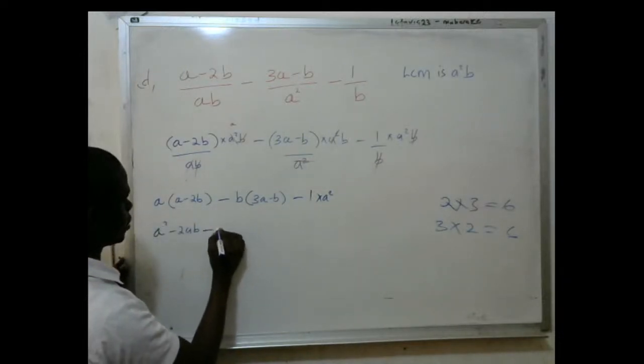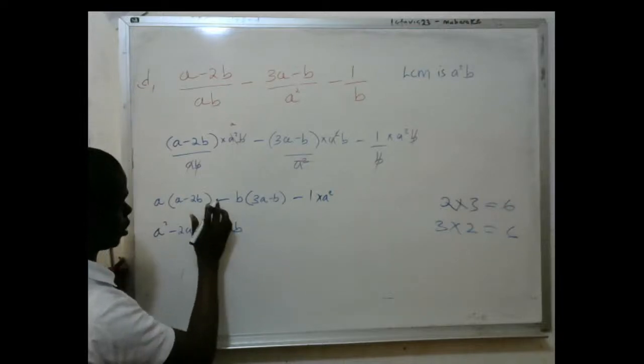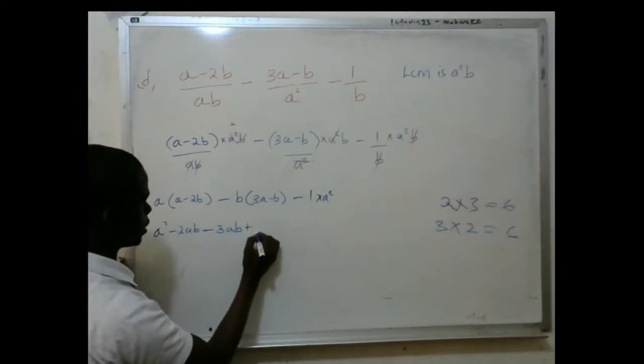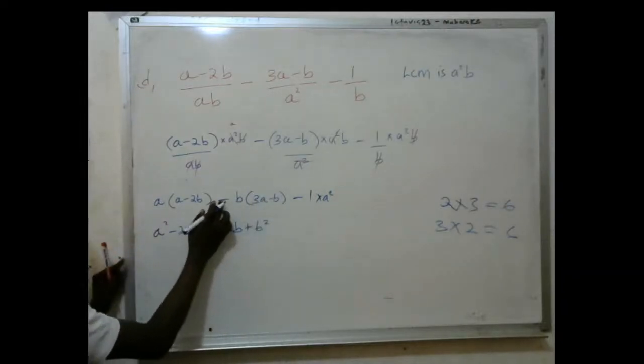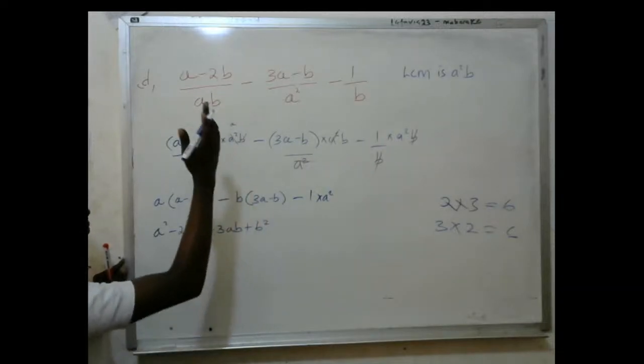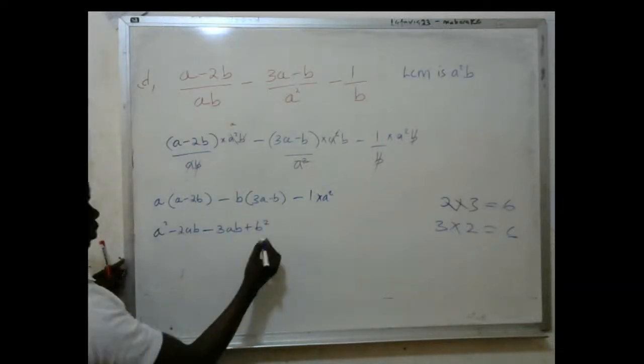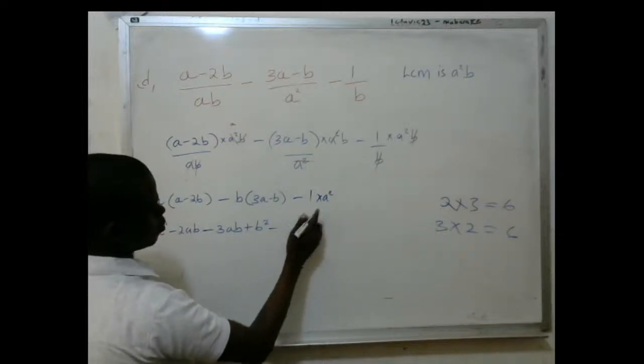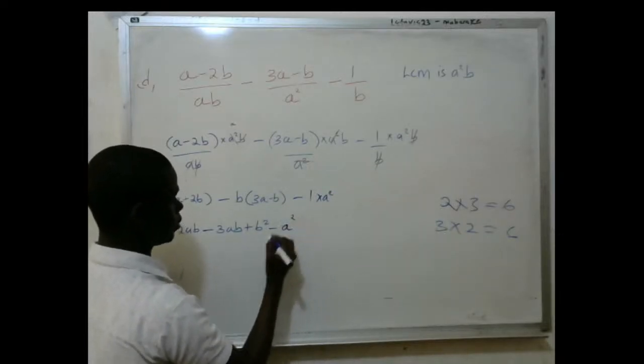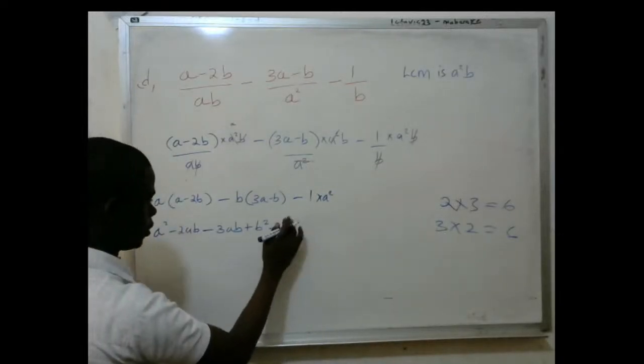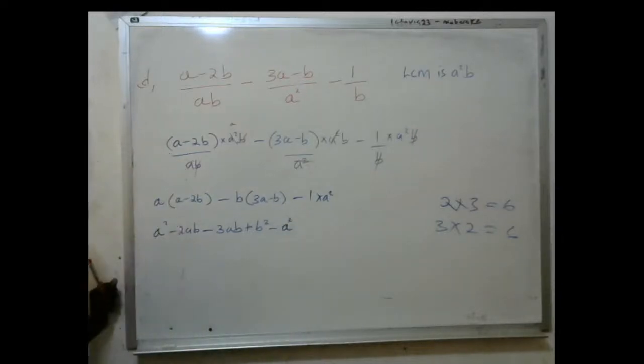Then this is minus 3AB, and then plus B squared. Why am I getting a plus? When you multiply a negative times a negative, it will give you a positive. Then minus, this is going to be A squared. Hope we are here. This is A squared.